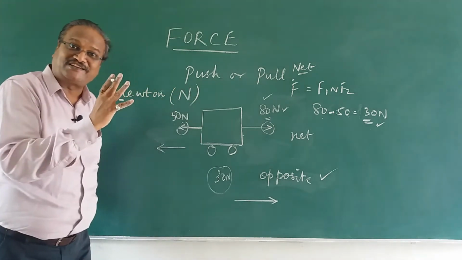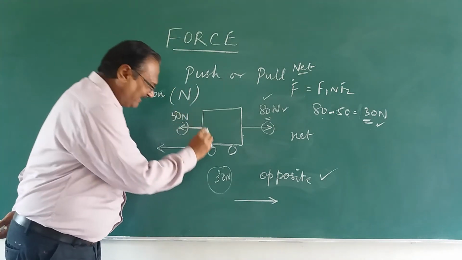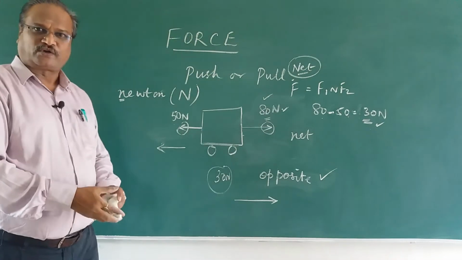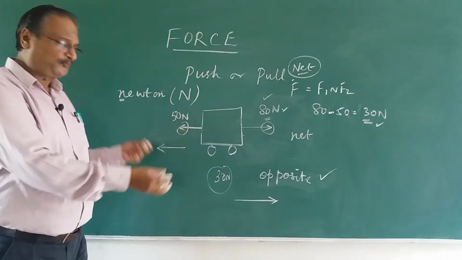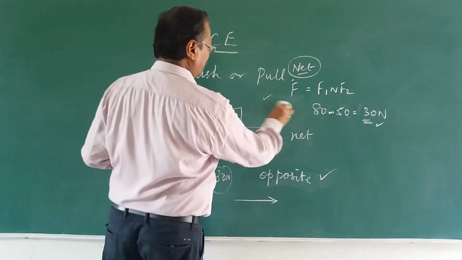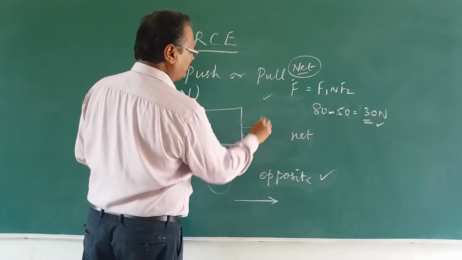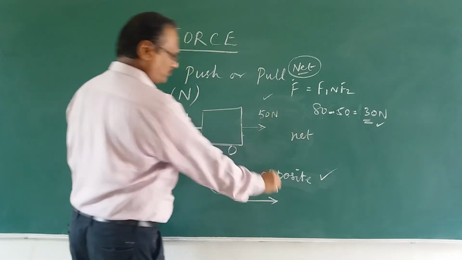What is 30 Newton? 30 Newton is the net force or effective force. Okay, so these are different types of force. Suppose I take for example 50 Newton somebody is pulling, and again with the same 50 Newton another person is pulling in the opposite direction.